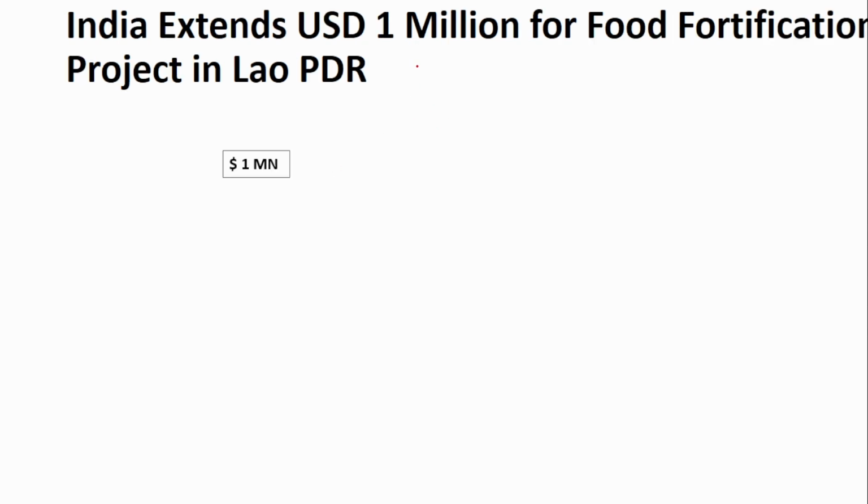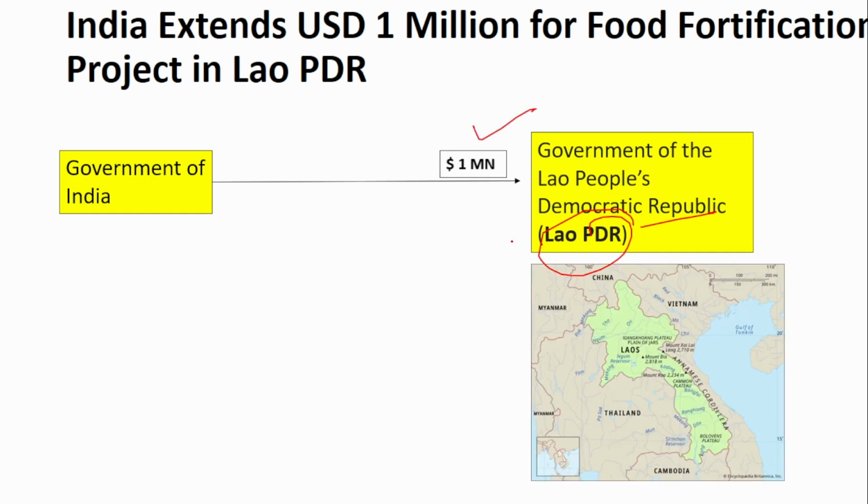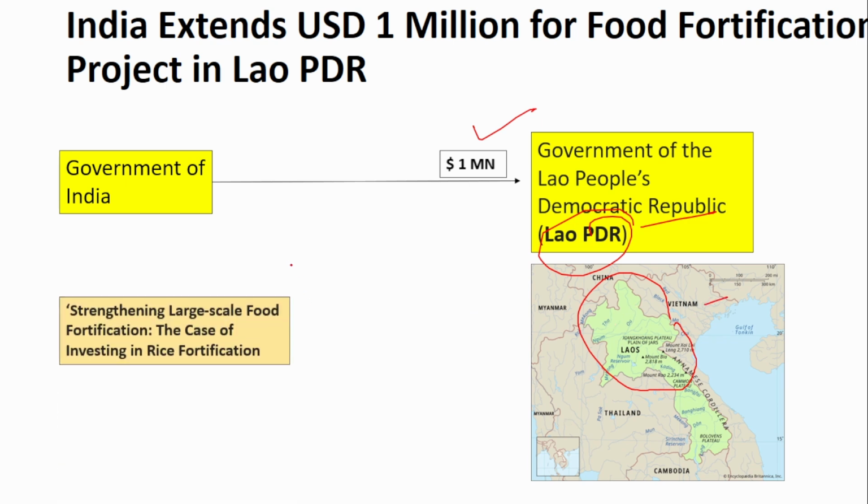India has extended around $1 million to the government of Laos People's Democratic Republic, that is Lao PDR. So to this country, India has provided or granted a loan of $1 million. Laos is located here, a neighbor of Vietnam, Thailand and China.